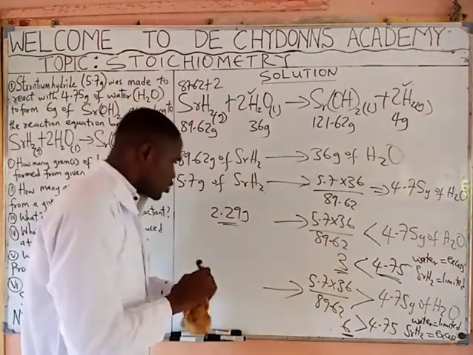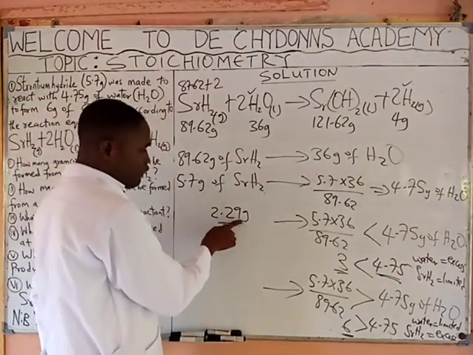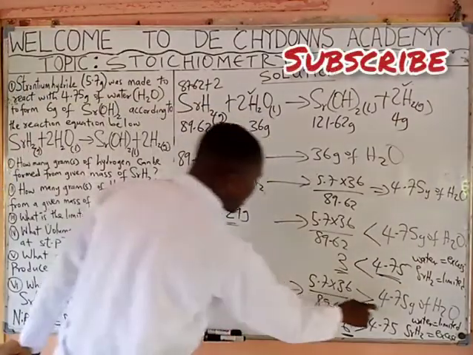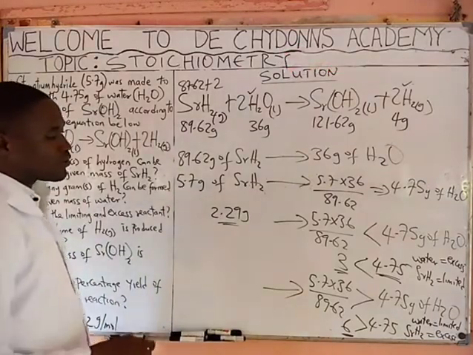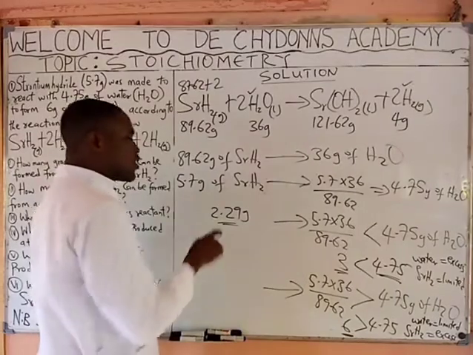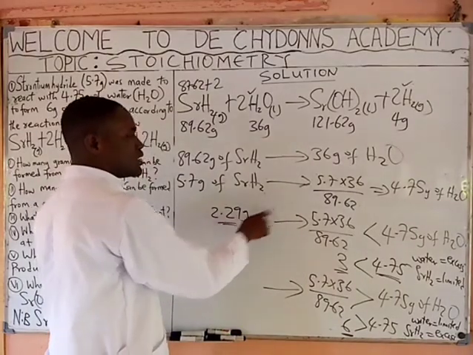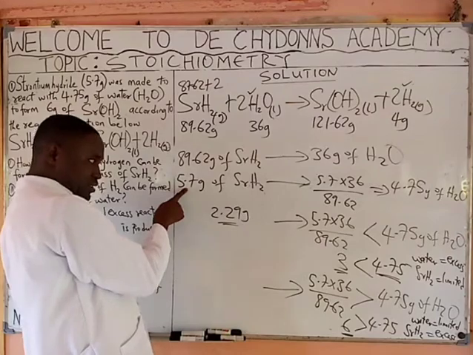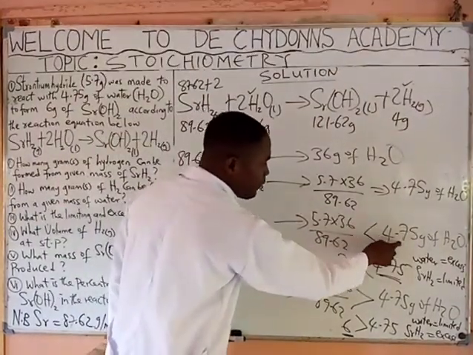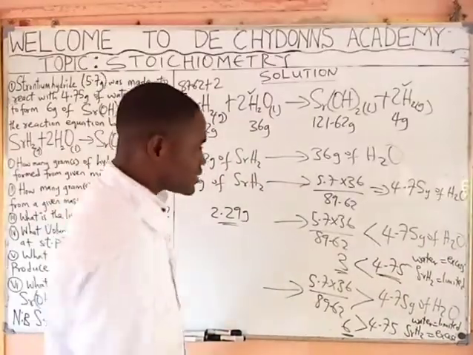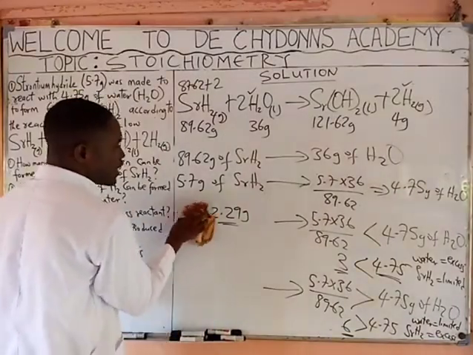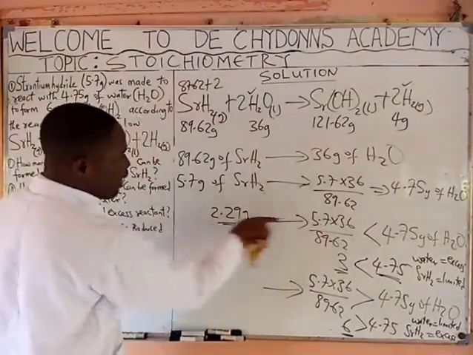Now the question is, 2.29 grams of water, is it less than 4.75 that went into reaction? Or is it greater than 4.75 that went into reaction? It falls here, where it is less than this. Now because 2.29 grams of water that we got that should react with this is less than this, it means that the water we use, that is 4.75, is in excess and strontium hydride is limited. So we now say this our answer supports this.